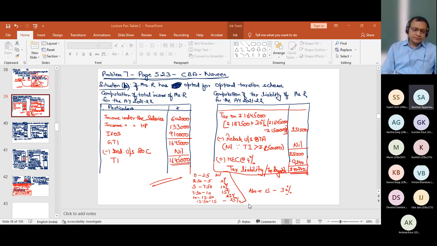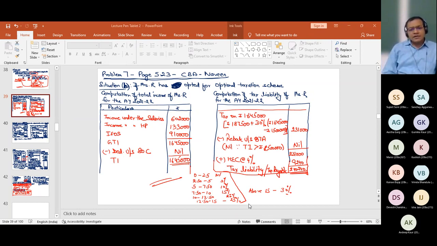Sir, so could we have claimed the deduction for the house property too because it was let out? So we were claiming it, aren't we claiming it? No, this loan was not taken for house 2. We have taken this loan for house 1. How can we claim it for house 2? Yes, sir. Okay.